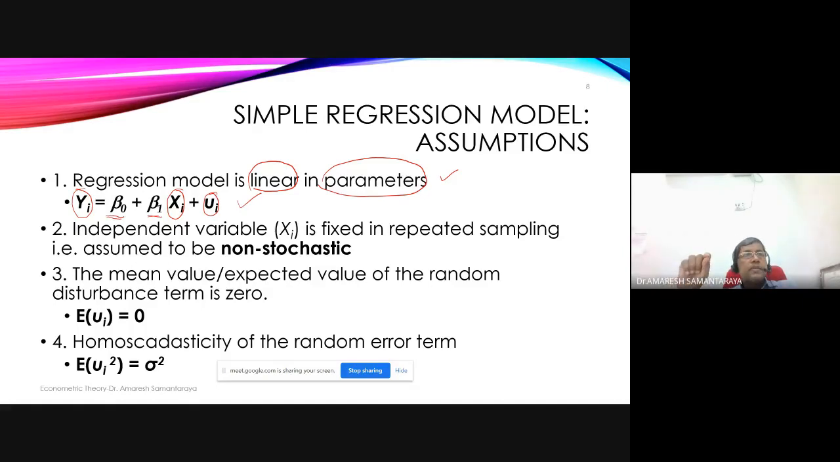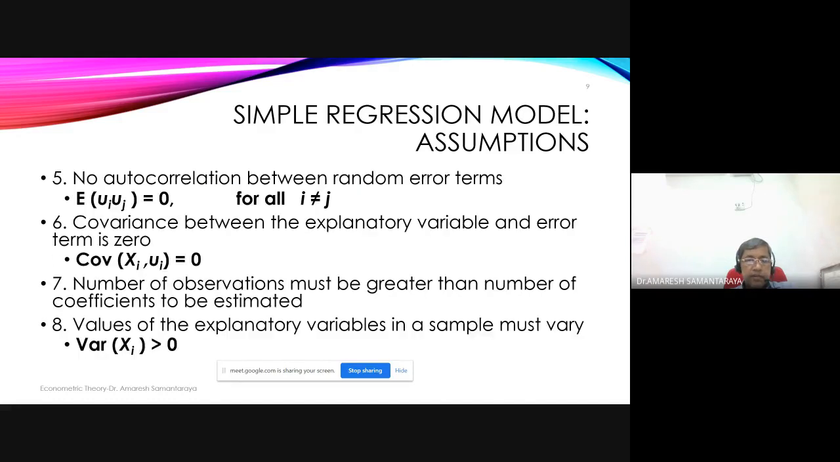That means some values of the independent variable are kept fixed, and then you try to take as many dependent variable values as possible for that fixed value of X, so that you capture the variability of the dependent variable for a given, or fixed, value of the explanatory variable. And the other assumption which I was telling about, let me see where it is coming.